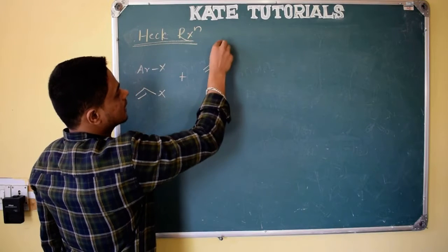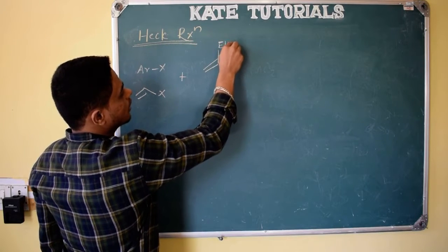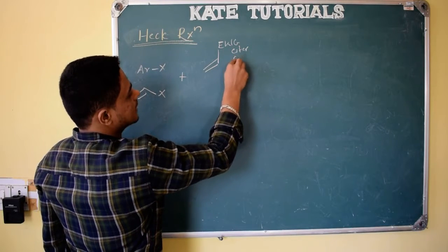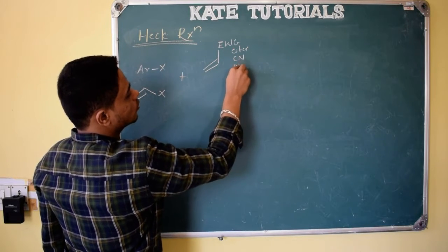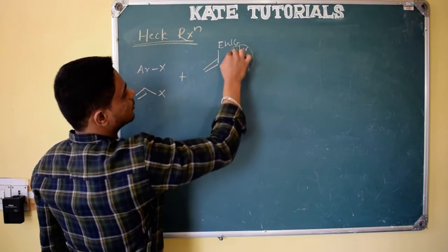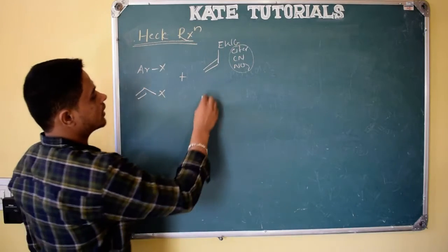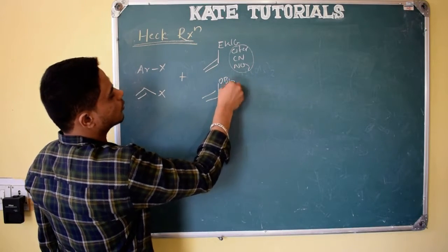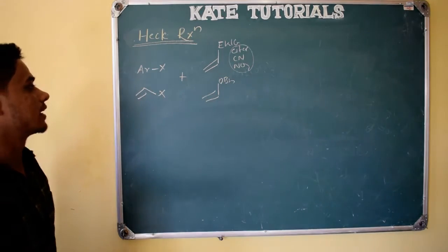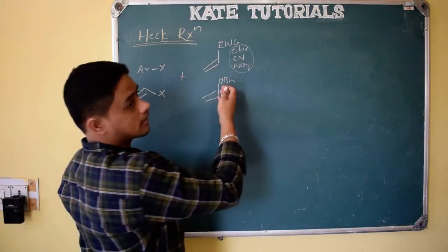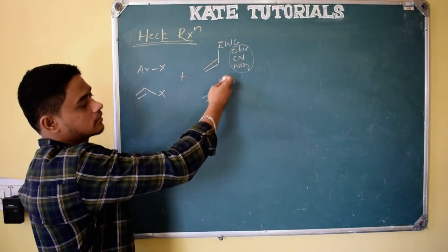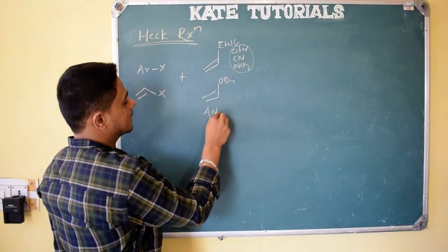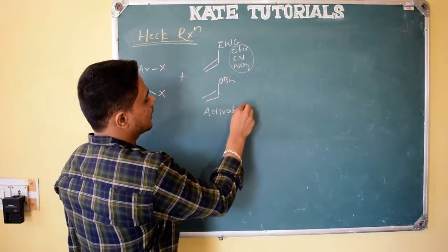Here, activated alkene means it should have an electron withdrawing group like ester, right, or CN or NO2 group. These are the electron withdrawing groups. Or it can also have an electron donating group like OBn, amines we will take, right. So those things. N-acetyl compounds are electron donating groups. So these are nothing but activated alkenes.